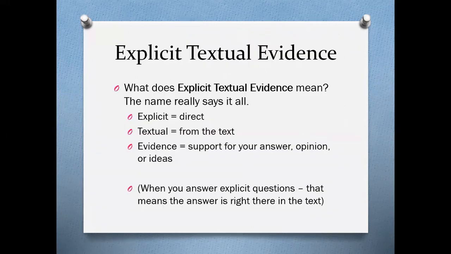So explicit textual evidence. What does explicit textual evidence mean? The name really says it all. Explicit means direct. Textual is from the text, and evidence is support for your answer, opinion, or ideas. So explicit textual evidence is basically direct from the text, and you show support for your answer, opinion, or ideas. When you answer explicit questions, that means the answer is right there in the text.